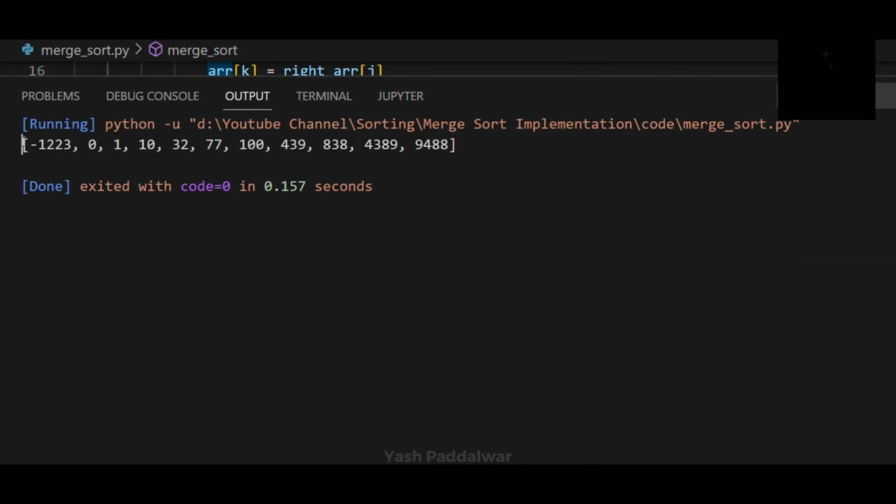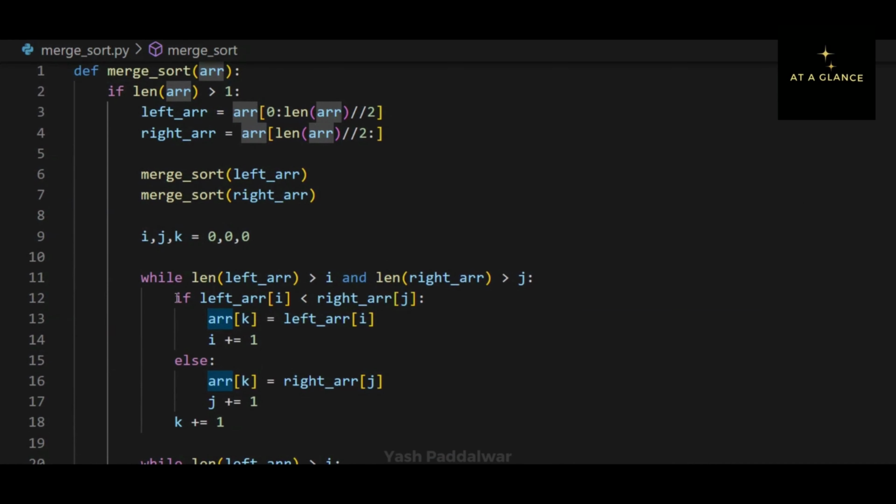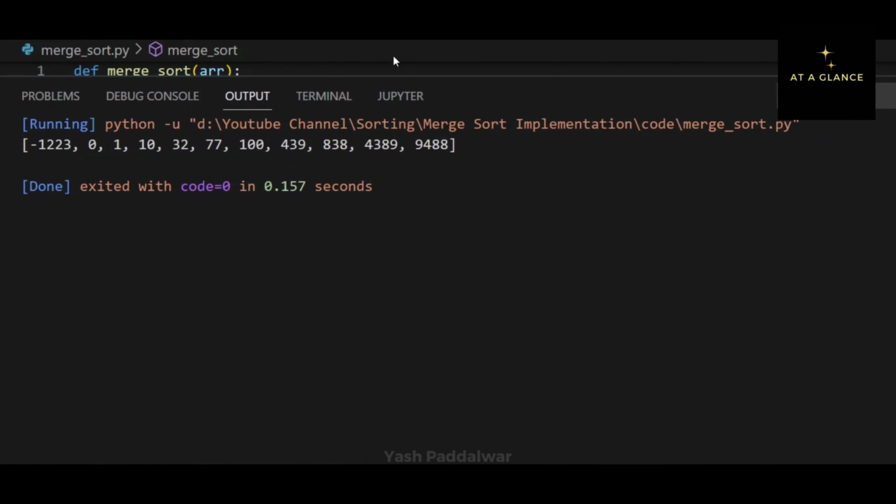Now here I have executed the code and you can see that our unsorted array has now got sorted. Merge sort is widely used because its time complexity is very much less than other three algorithms that we have seen before. Now a short task for you all. You need to design a code with the help of merge sort algorithm which will sort all the elements in descending order. It's a very simple task, just a single change.